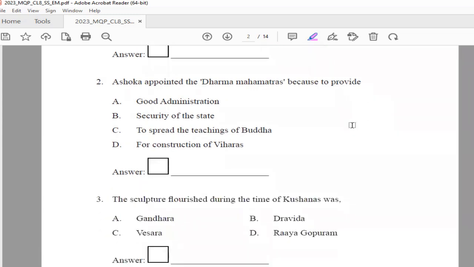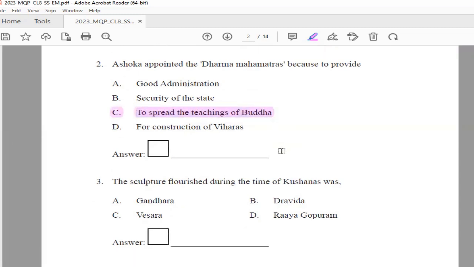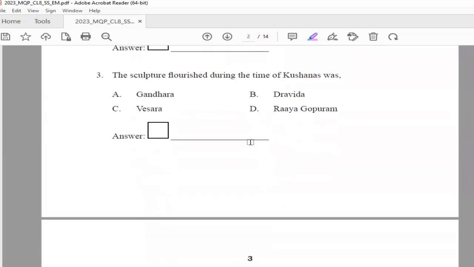Second, Ashoka appointed the Dharma Mahamatras because to provide good administration, security of the state, to spread the teachings of Buddha, for construction of viharas. And the right answer is option C, to spread the teachings of Buddha. Next question. The sculpture flourished during the time of Kushanas was Gandhara, Dravida, Vesara, or Raya Gopuram. And the right answer is option A, Gandhara.